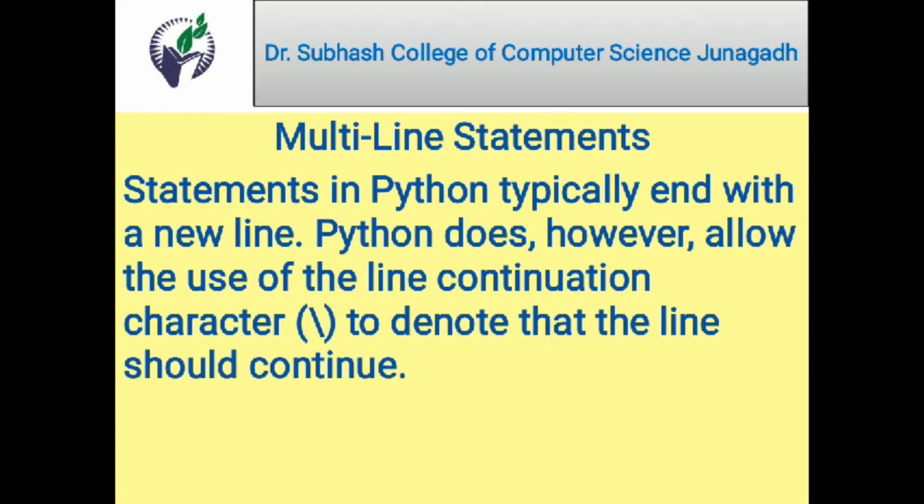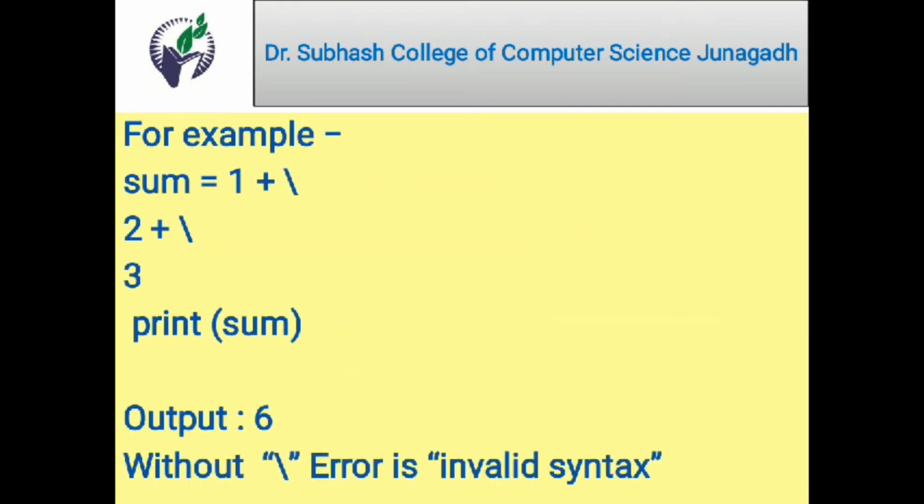If you try the same statement in another programming language, you do not require such a backslash, but in Python you must use the backslash character. For example, sum equal to 1 plus 2 plus 3. Here the backslash at the end of the first line denotes that this is a continuous statement. Here there is no backslash. Why? Because it is not continuous.